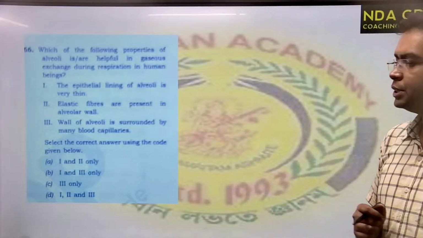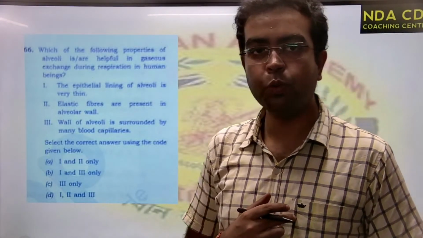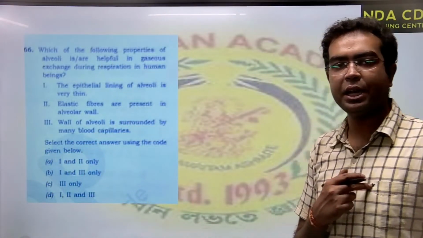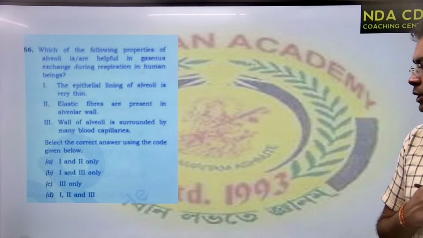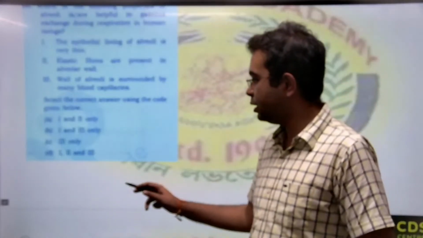And the wall of the alveoli is surrounded by many blood capillaries. This is also correct. Why? Because वो जो blood capillaries होती है, उसी blood capillaries से carbon dioxide निकल के alveoli में आ जाता है. Alveoli का oxygen blood capillary के अंदर होता है. So the correct answer is option D, 1, 2, and 3. Because all three of them are correct.